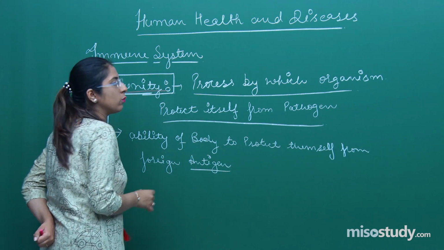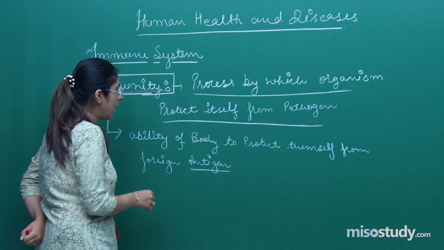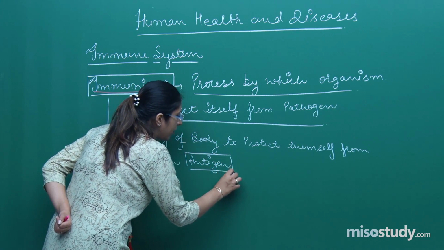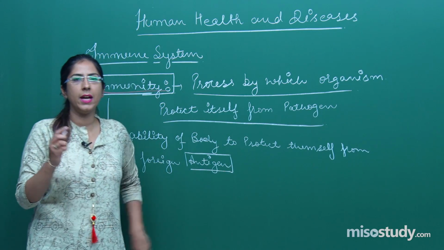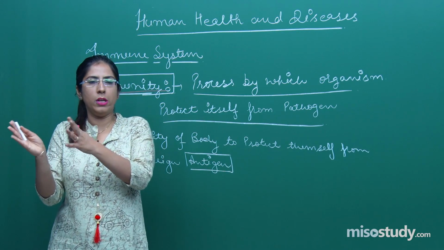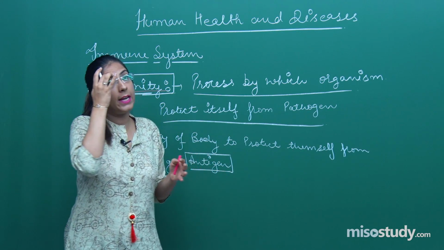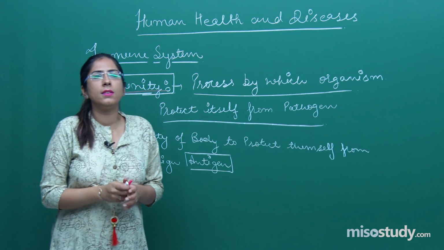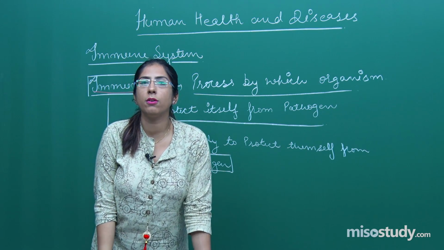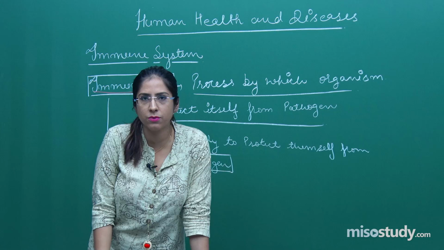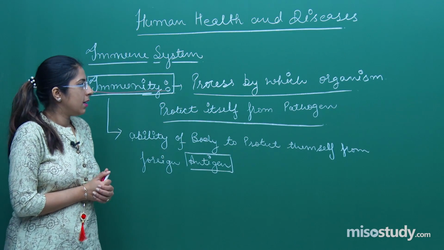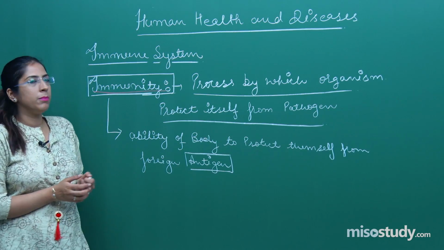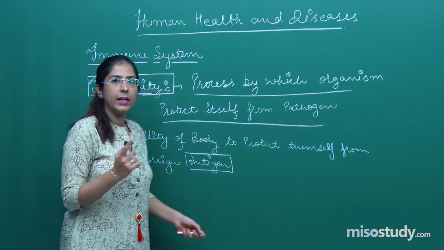So students, I have used this term antigen. Antigen is any foreign molecule that enters into our body. And in response to these antigens, so many kinds of molecules or cells are produced in the body that protect our body from these pathogens, right? If we talk about immunity, it is basically of two types.